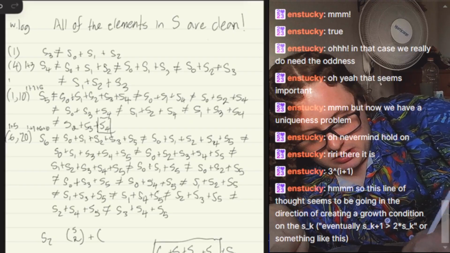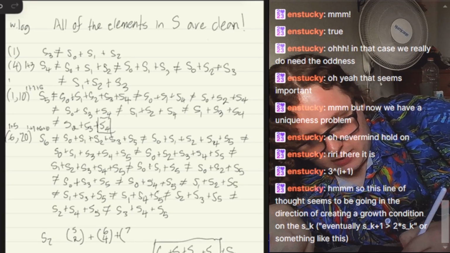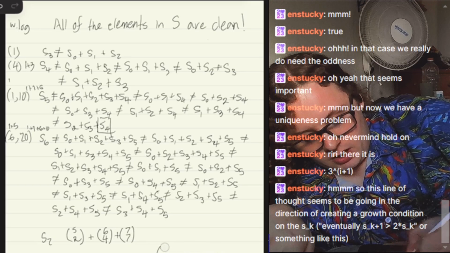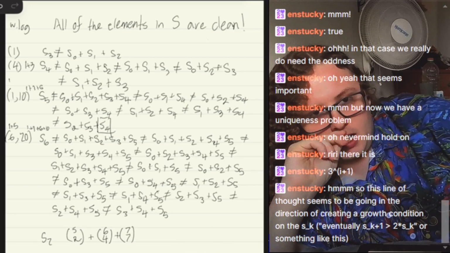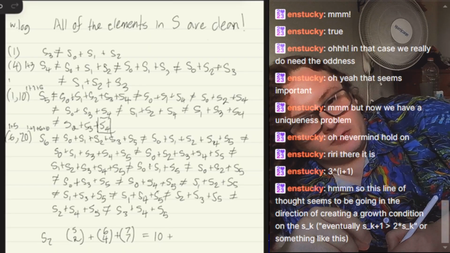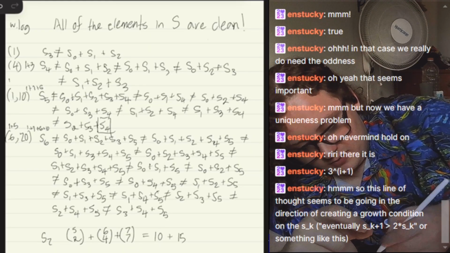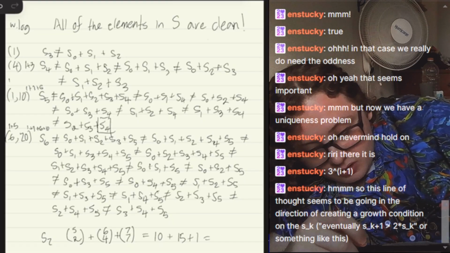This is 6 choose 4, and then we get 7 choose 7 for the set of 7 that is there. So that gives us 10 plus 6 factorial over 4 factorial times 2 factorial, that's 5 times 6 divided by 2, which is 15, plus 1, is 27.